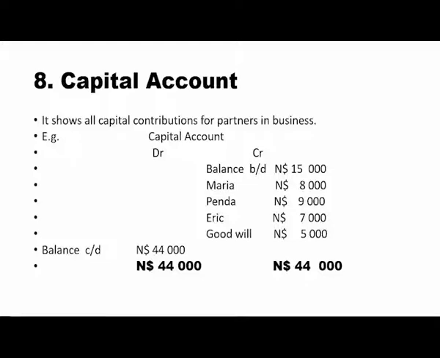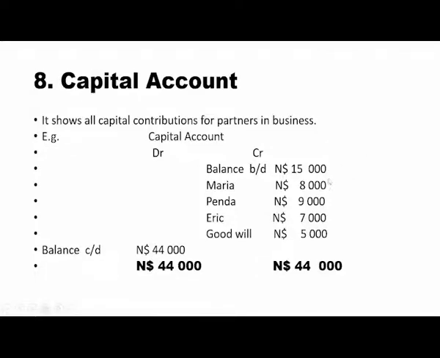Now, if you look at the capital account, it will show the contributions of partners in business. So we are saying the more you contribute, the more you benefit. Now look at this capital account. We bring down the balance of 15,000 from that goodwill account. Look, Maria's contribution is 8,000, Penda's is 9,000, Eric's is 7,000. The goodwill is 5,000.